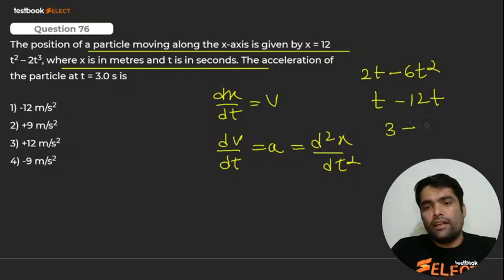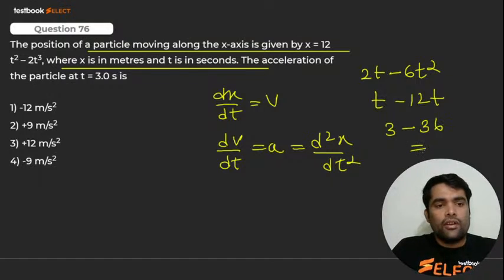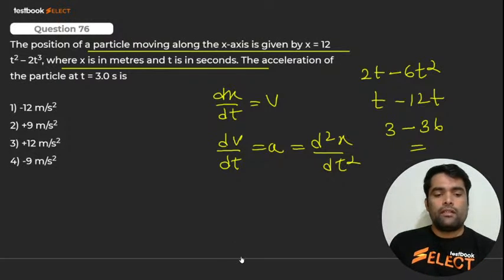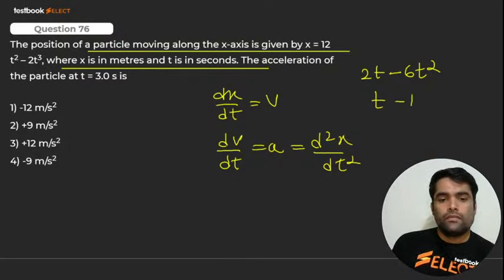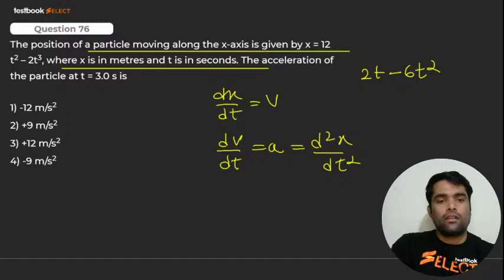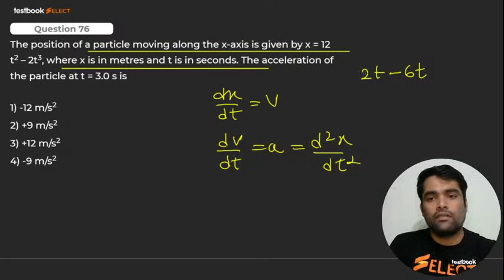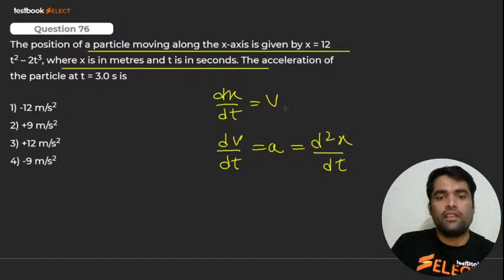3 minus 12 into 3, that means 36. How could it be? Something went wrong, I have done. Wait. Let me check. Yes or no, my dear? It is 12 t square. Oh, I have taken the wrong one. I'm very sorry. See, so it is correct.